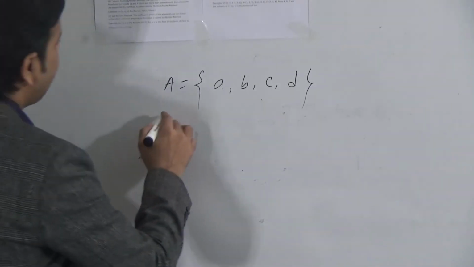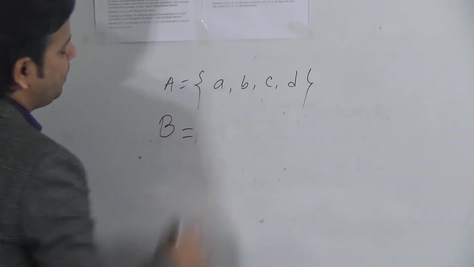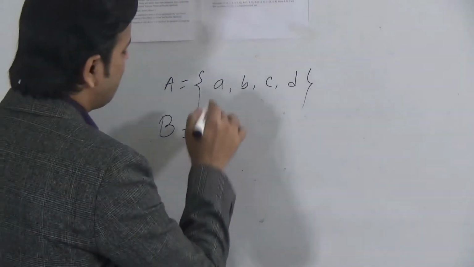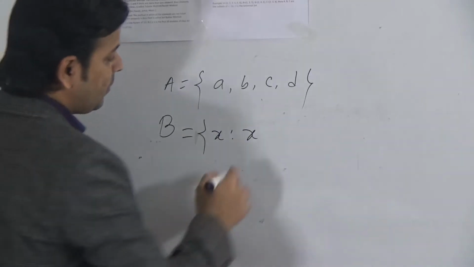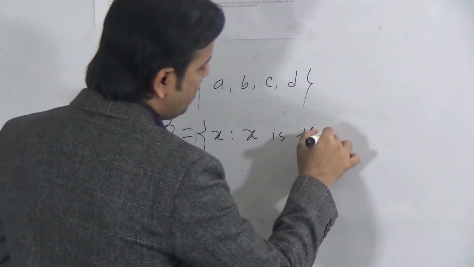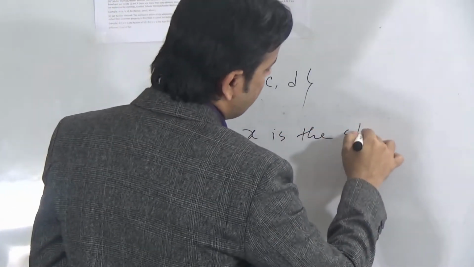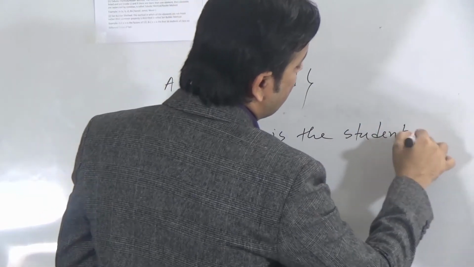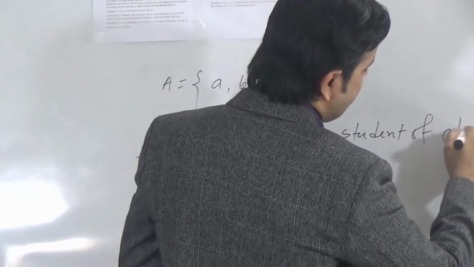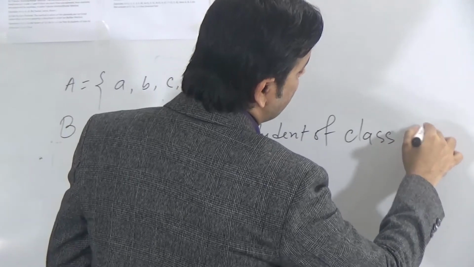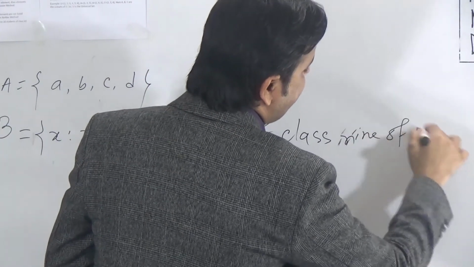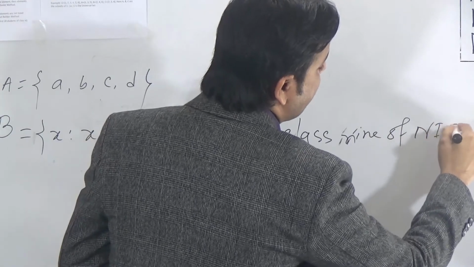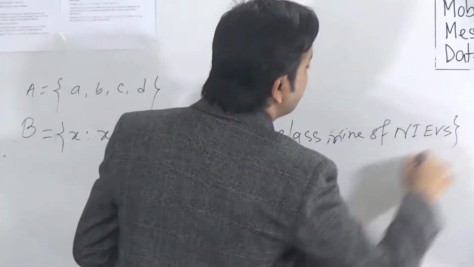But if I write, suppose B is a set, B equals {x such that x is a student of class 9 of NIEVS}. What does it mean?